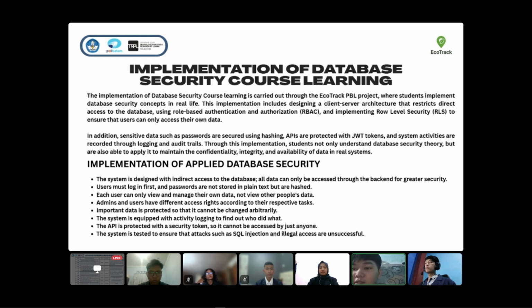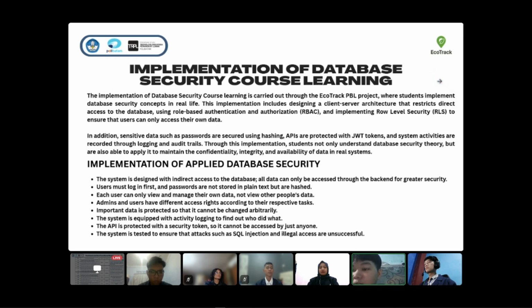Implementation of database security course learning. Implementation of database security course learning is carried out in the EcoTrack project. First, study and implement database security concepts in real life. This implementation includes designing a client-server architecture that restricts direct access to the database using role-based authentication and authorization, RBAC, and implementing row-level security to ensure that users can only access their own data.